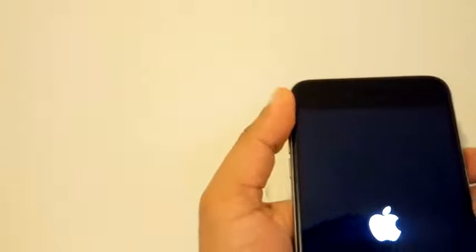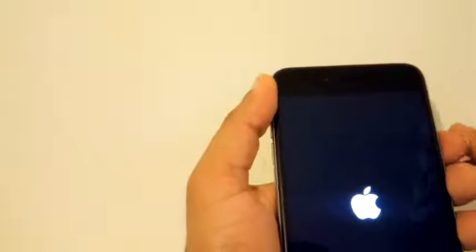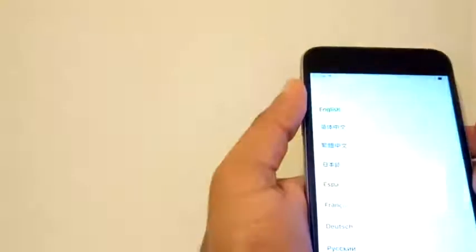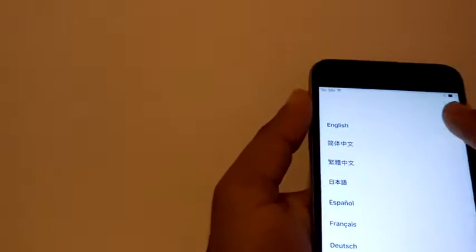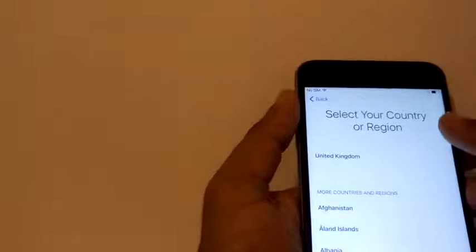Okay, we are still trying. And let's see how it's gonna work now. It should bypass your iCloud. Okay, now we have to click English.